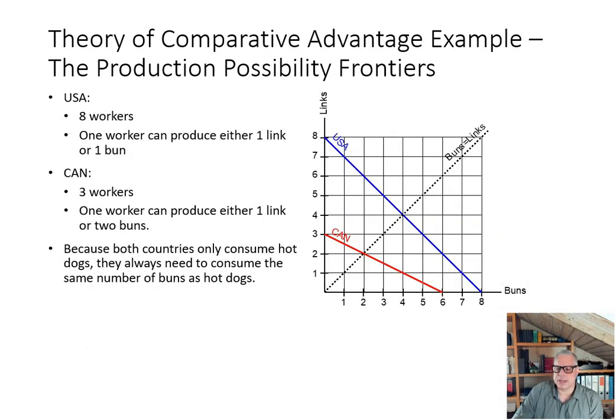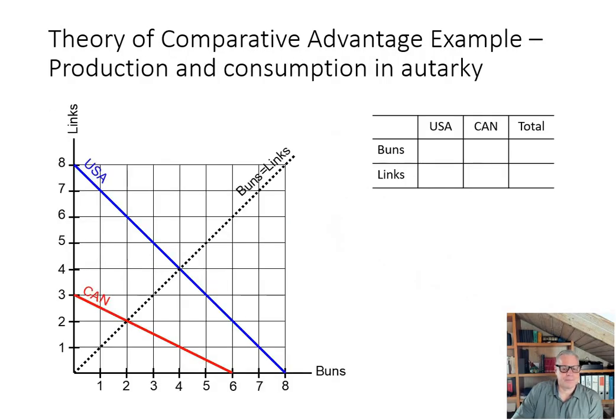Here you see again the production possibility frontier, and we can see Canada produces 2 buns and 2 links, and the United States produces 4 and 4.